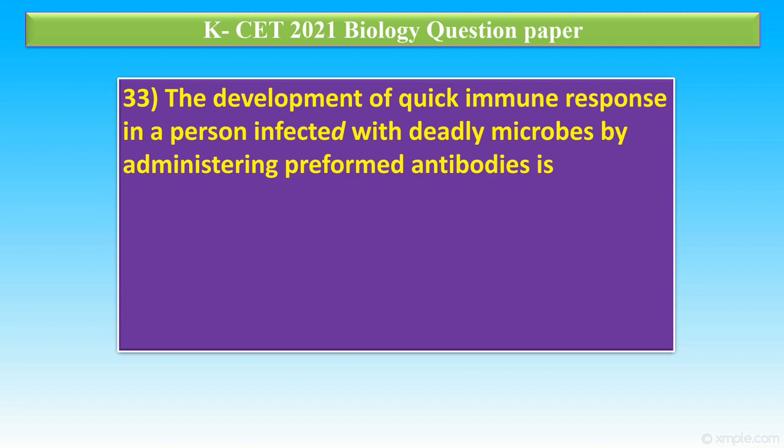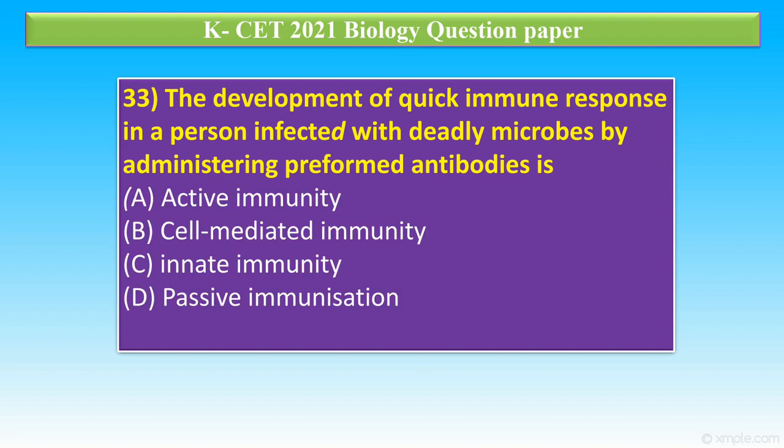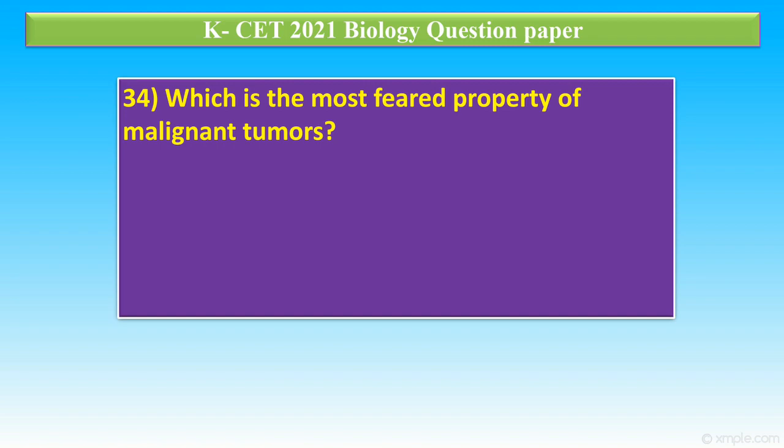Question number 33. The development of quick immune response in a person infected with deadly microbe by administering preformed antibodies is option A, active immunity. Option B, cell-mediated immunity. Option C, innate immunity. Option D, passive immunization. So quick immune response is possible with passive immunization. Option D is correct.